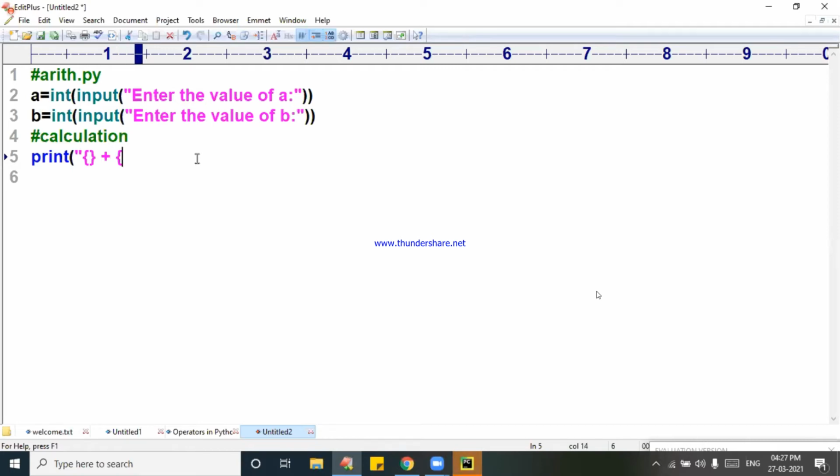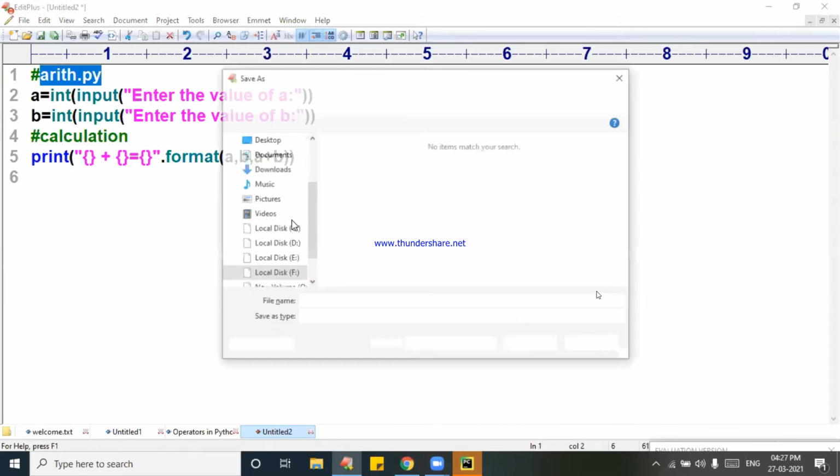Plus demonstration is equal to, now I am writing dot format, last class already explained, A comma B comma A plus B. Up to this you try to run it once, you will get the idea of how the output is going to be.